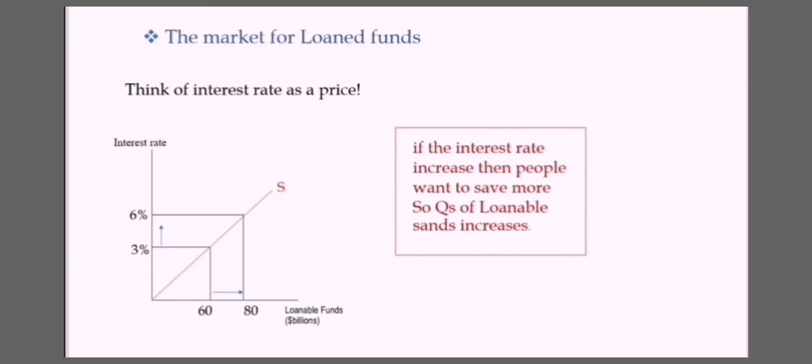When it's 3%, for example, the supply of loanable funds is 60, but as the interest rate increases, people want to save more. For example, at 6%, the quantity supplied increased from 60 to 80 billion. So you see, the quantity of loanable funds increased.